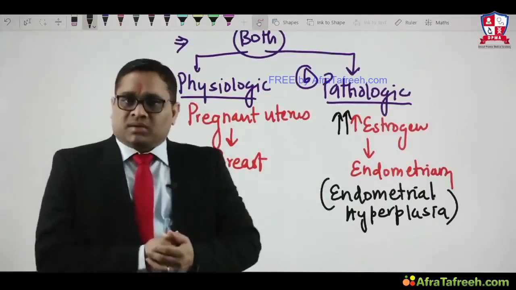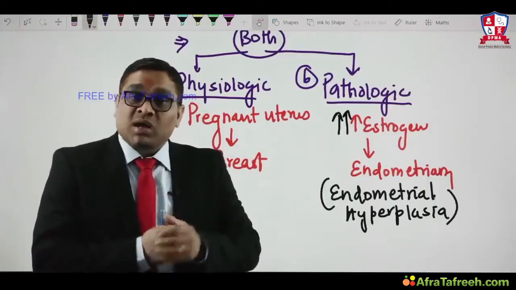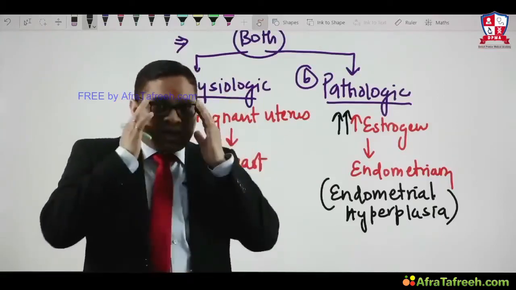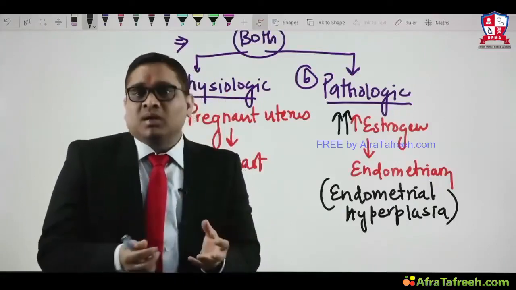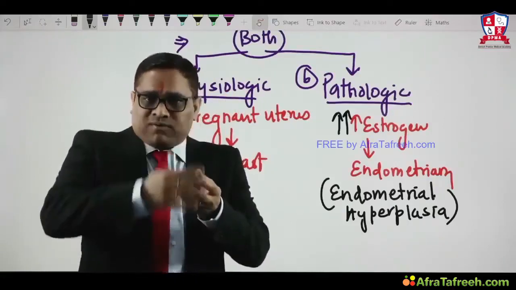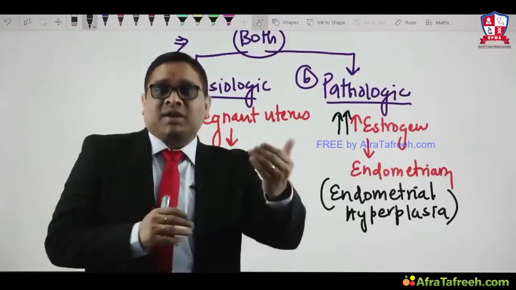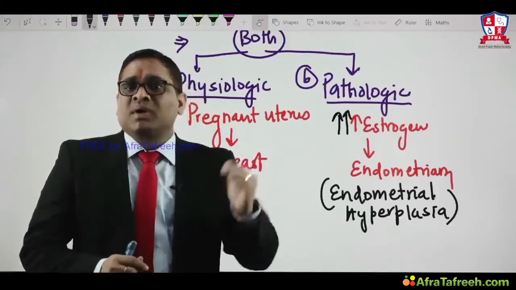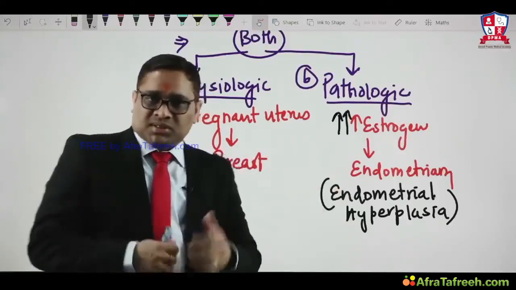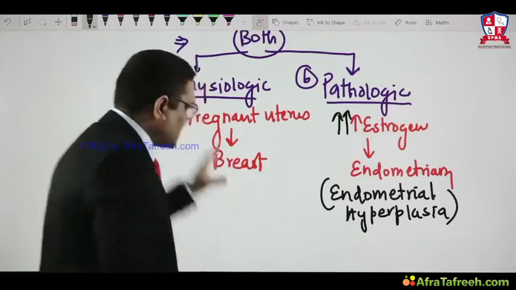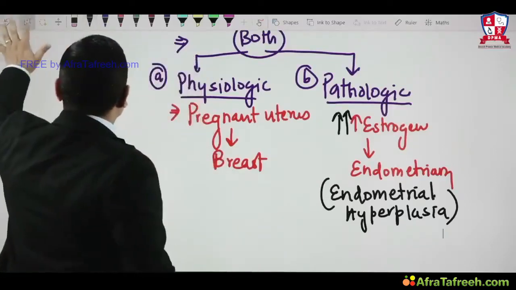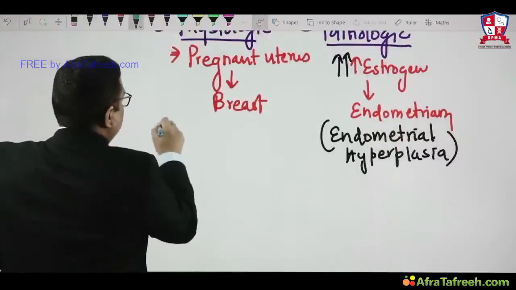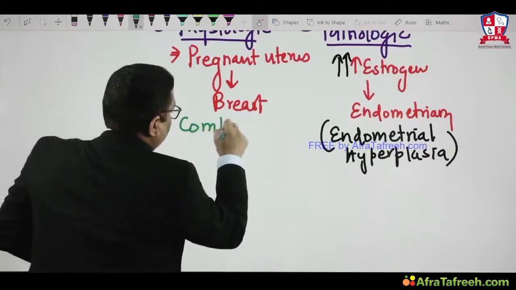What we need to understand here, there is one more thing that is called compensatory hyperplasia. Compensatory means they are doing compensation. For example, when we remove a part of the liver, it regenerates itself up to a certain extent, and that is an example of compensatory hyperplasia. So in the physiologic hyperplasia category, I would like to mention this important thing.